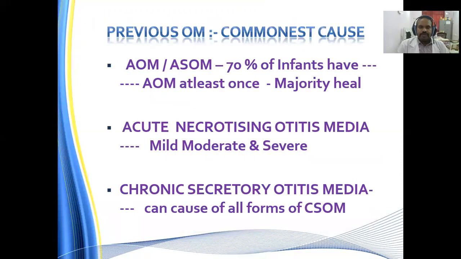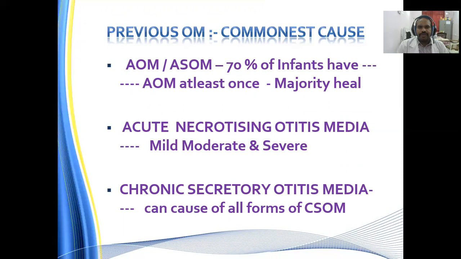Previous otitis media: the commonest cause for the development of chronic otitis media is a previous history of otitis media, acute otitis media, or acute suppurative otitis media as it was formerly called. In 70% of infants, it will heal. But in a few cases where there is persistence of inflammation or relapse of acute otitis media, it will go on to a chronically discharging ear.